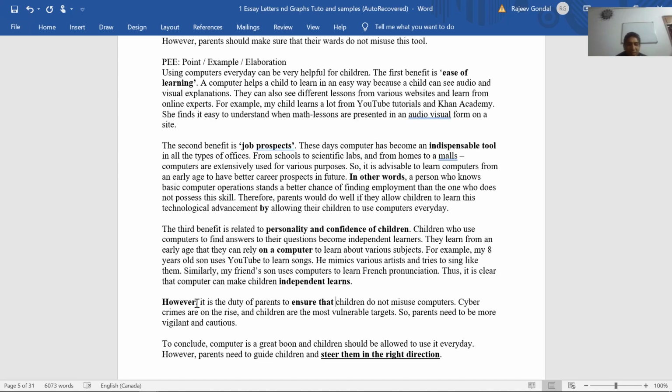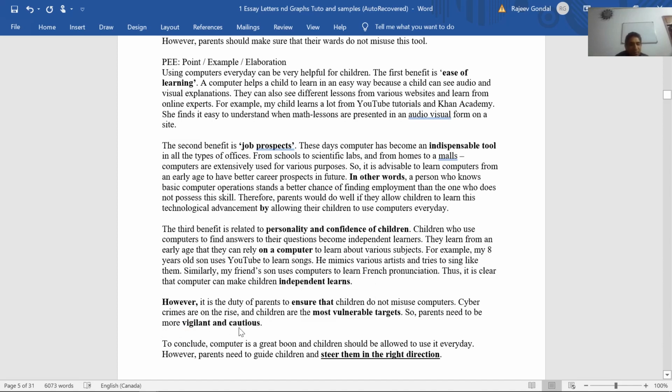It is the duty of parents to ensure that children do not misuse computers. Cybercrimes are on the rise and children are the most vulnerable targets. This is again a little jargon. I mean, we have used a little bit of jargon here, difficult words, so to say. But then, you have to have a reasonably good vocabulary to showcase your ability to express complex thoughts in an easy way. So, most vulnerable targets. So, parents need to be more vigilant and cautious.